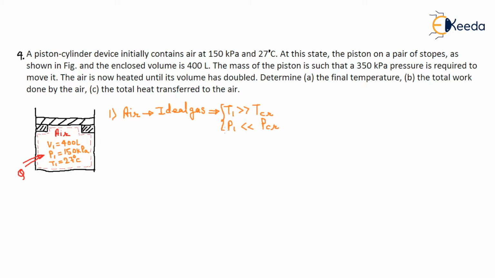So these two conditions are satisfied, and the gas behaves as an ideal gas.